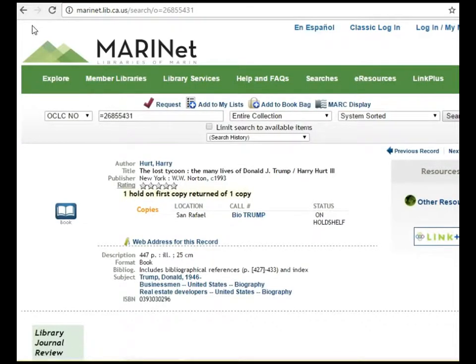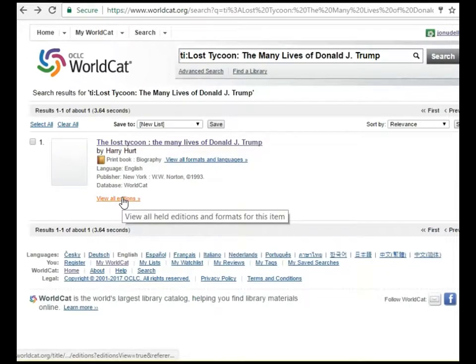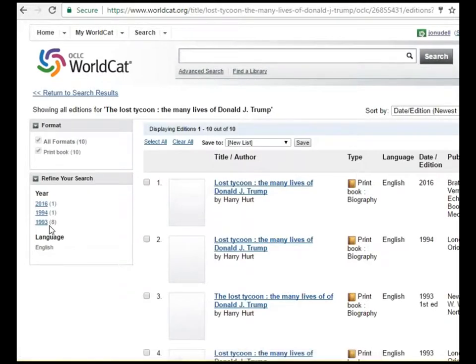The book is on hold. While we're here, let's check the editions. This is kind of interesting. The book's from 1993. There was a 94 edition, and then guess what? Updated in 2016.